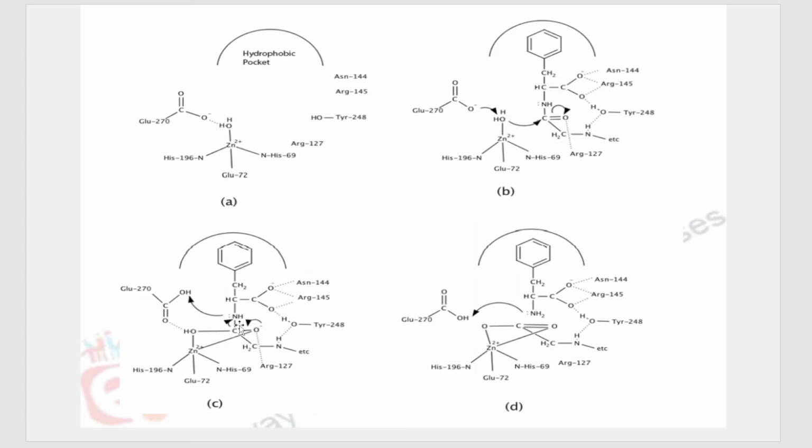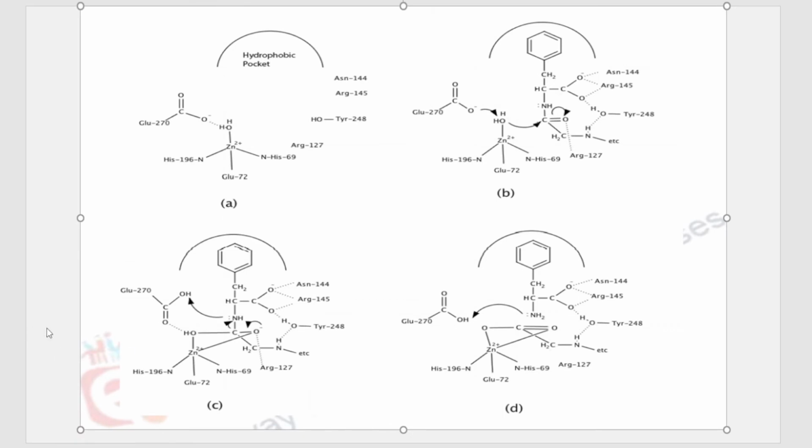And then here you can see in step number C, there is back migration of this minus charge which had moved onto oxygen. It migrates back between carbon and oxygen. So now since it migrates back, how many bonds does this carbon have? Carbon will have a maximum of 4 bonds. You can see here it has 1, 2, 3, 4. 4 bonds are already there. But if this minus charge migrates back and forms a bond between carbon and oxygen, there will be 5 bonds, and carbon can never have 5 bonds, correct, so it should get rid of one of its other bonds.